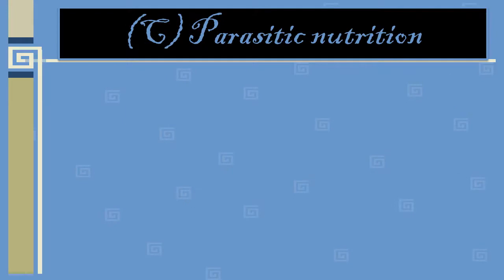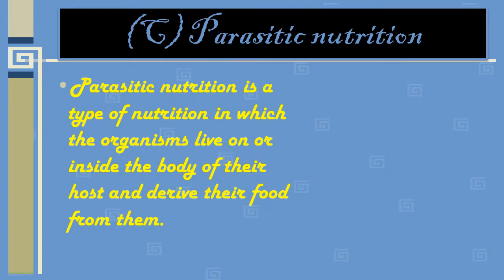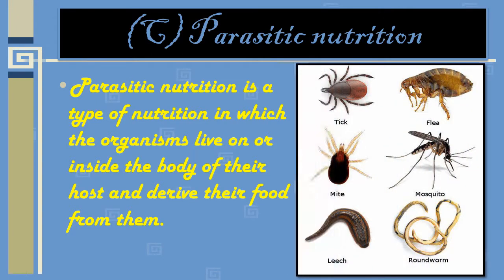Now the third type is type C, parasitic nutrition. So students, some animals depend upon other animals for food, and they can obtain the food only from animals on whom they are dependent. It means parasitic nutrition is a type of nutrition in which organisms live on or inside the body of their host and derive their food from them. These are organisms which are on the outside of the body or inside of the body, and they can obtain nutrition from the host animal. Examples are tick, flea, mite, mosquito, leech and roundworm.